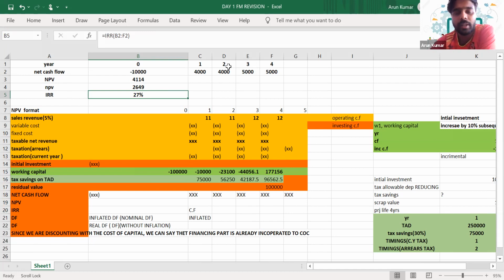In the discounting factor, normally we will use the cost of capital of a company as its discount factor. So what do we mean by cost of capital? It is the return that we have to provide to the investors. So if there is an increase in the discount factor, in that scenario, the NPV of the project will go down. Is it clear, guys? Can you reply in the chat?